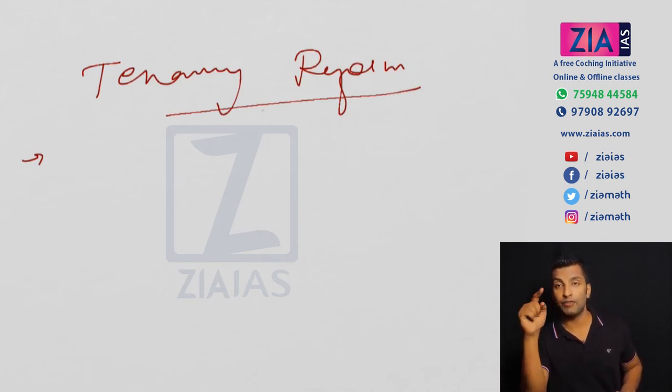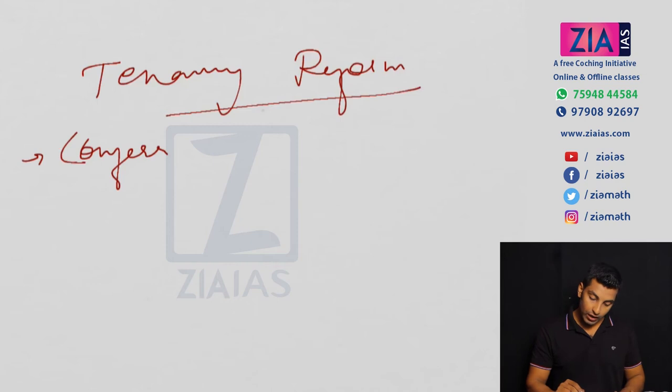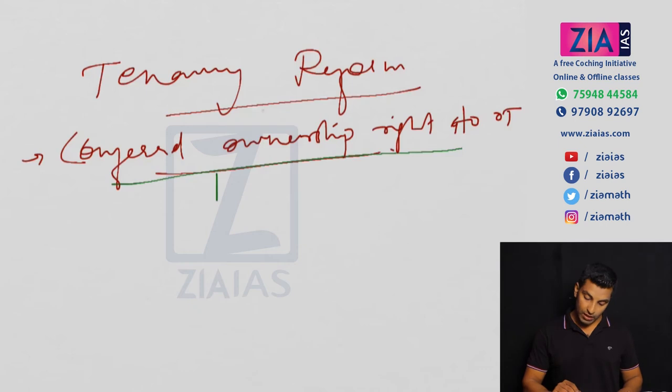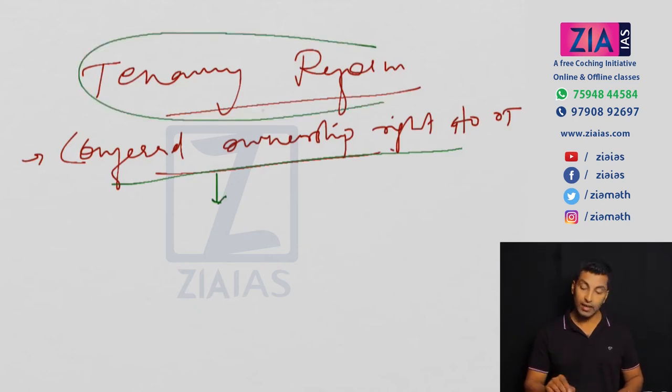Now, under tenancy reform, the first point is again for occupancy tenants, that they are conferred ownership rights. So those occupancy tenants who got the rights over the land, now they are conferred ownership rights. Now they got the complete ownership of the land. But the most important part of this tenancy reform is the next two.